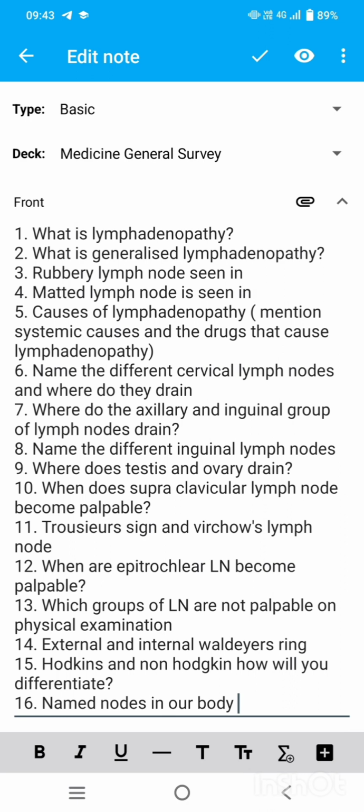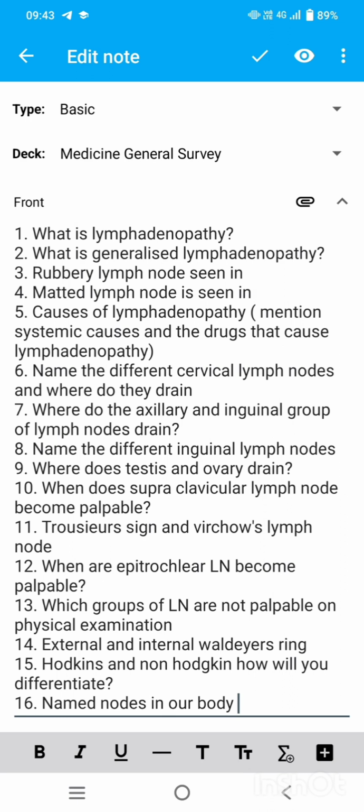7th question, where do the axillary and inguinal group of lymph nodes drain? First you have to know what are the axillary group of lymph nodes. They are the anterior axillary, posterior axillary, central, lateral, apical. Where do they drain? They drain from the breast and the upper limb. Inguinal group of lymph nodes, there are 2, superficial and deep. Superficial is horizontal along the inguinal ligament, and the vertical group of inguinal lymph nodes are the deep nodes which drain from the lower limb. 8th question, name the different inguinal lymph nodes, already done. 9th, where do testis and ovary drain?